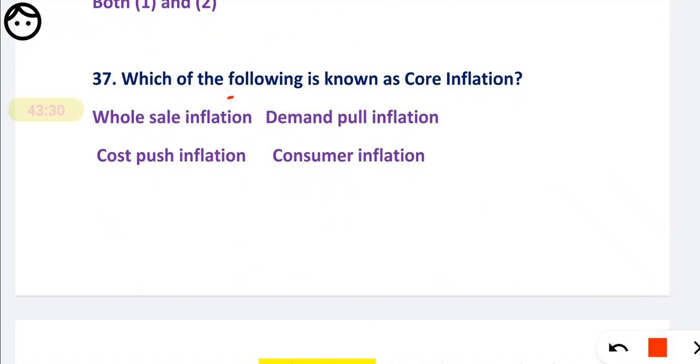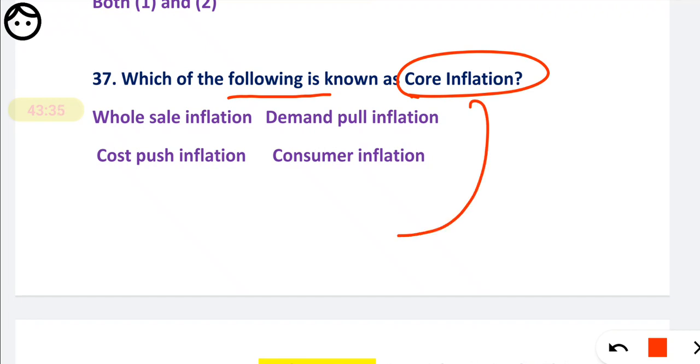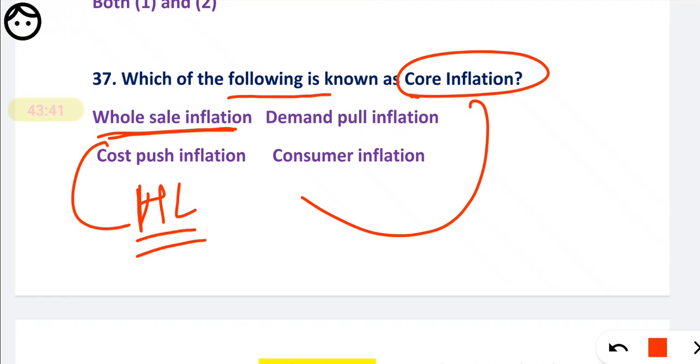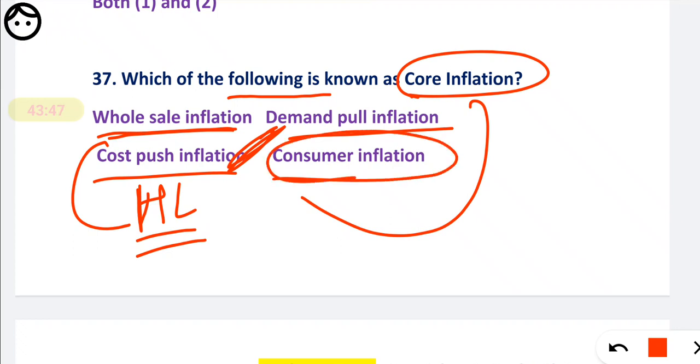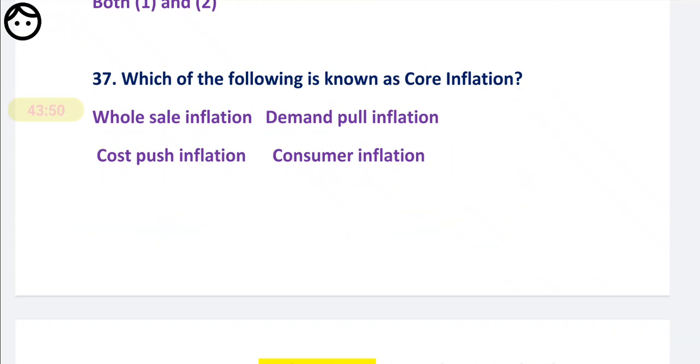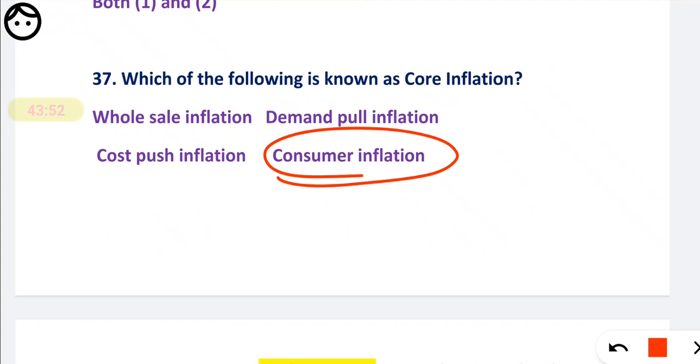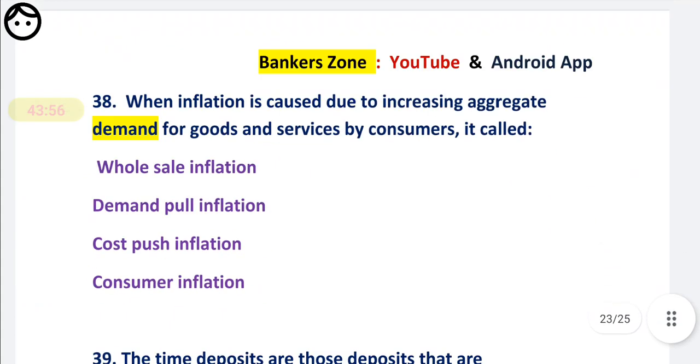Which of the following is known as the core inflation? So friends, the WPI based one is called the wholesale, or headline inflation. The demand pull inflation and the cost push inflation are types of inflation, and the consumer inflation is also called the core inflation. So what will be the correct option? Consumer inflation is called the core inflation. Very easy, C for C, just remember.